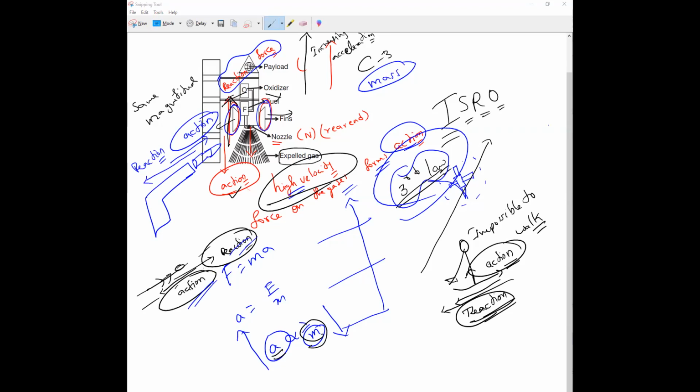Is it all okay, guys? Everybody clear? So these are the applications of Newton's third law of motion.